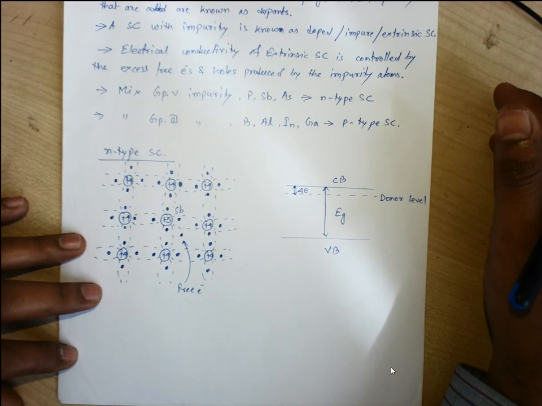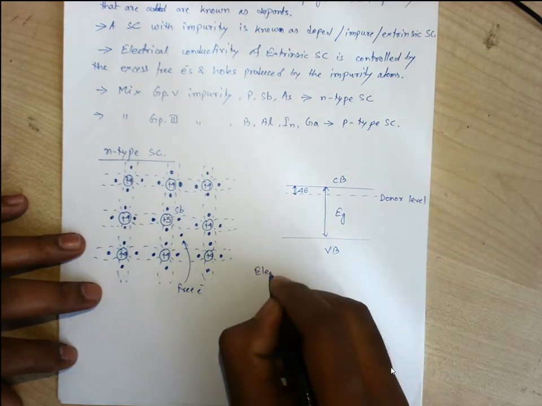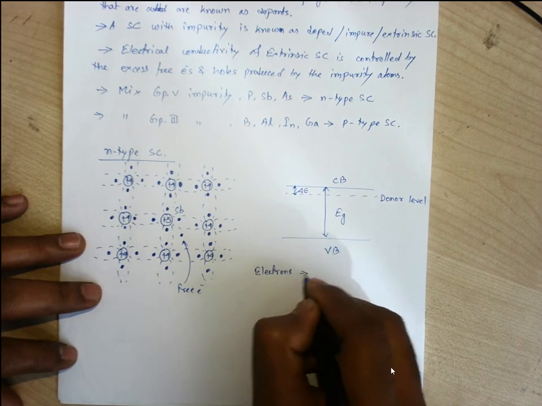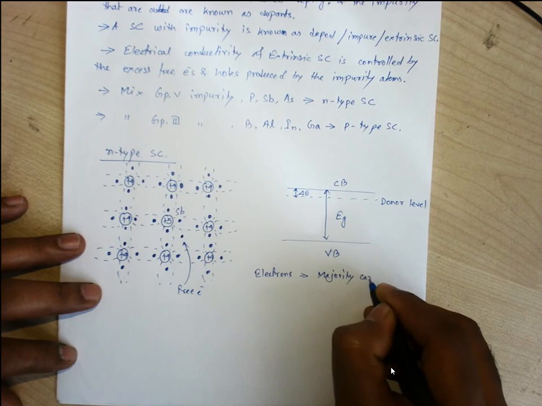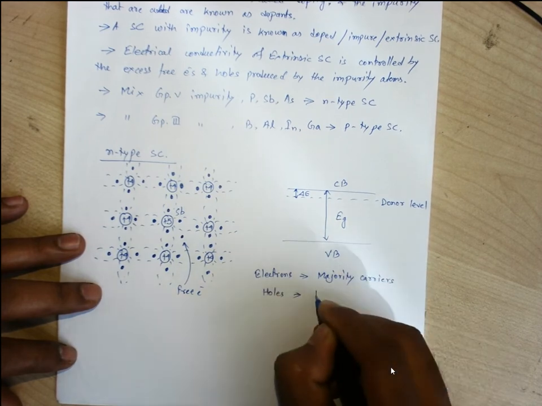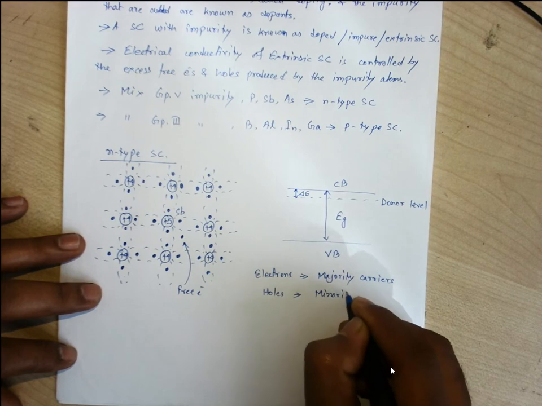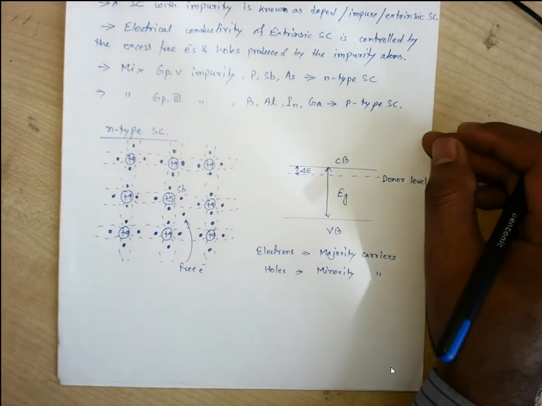And holes, which have been created due to thermal excitation in the valence band, are known as minority carriers. So these electrons are the majority carriers, and holes are the minority carriers. So what we have added is a group 5 impure atom.